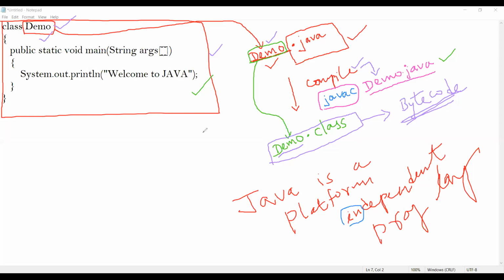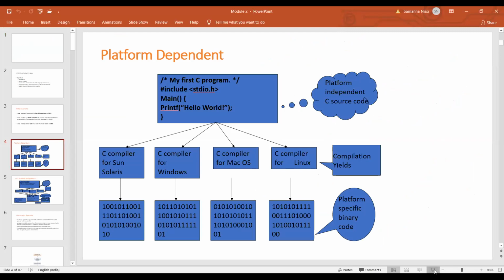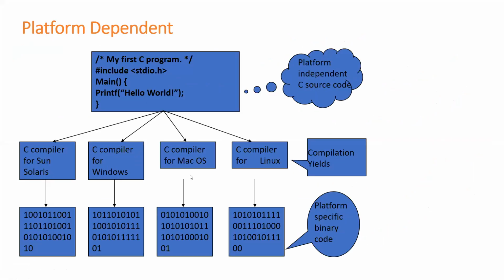Let us see that. Let me share a slide. I hope you can see my PPT, right, students? Now let us discuss.